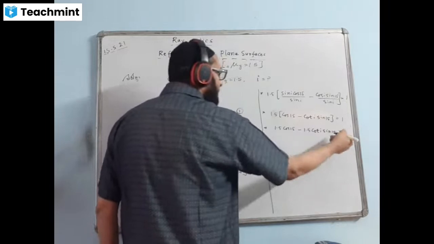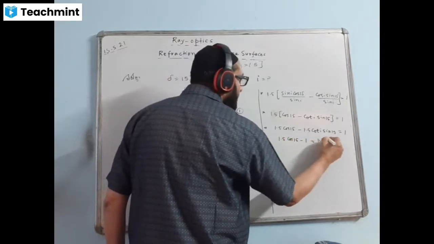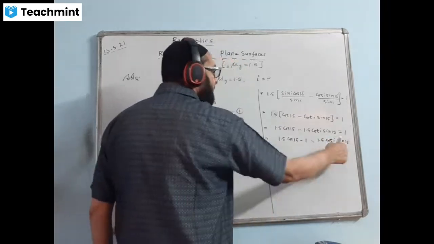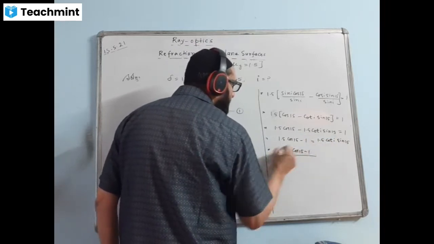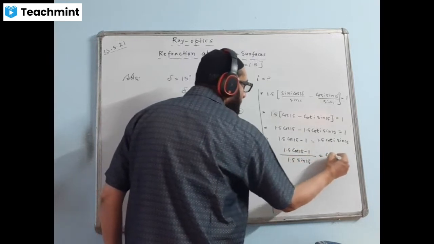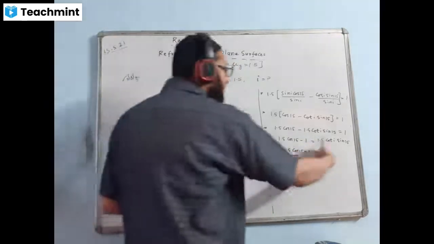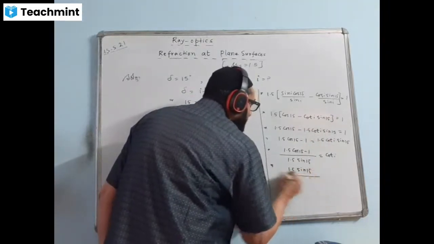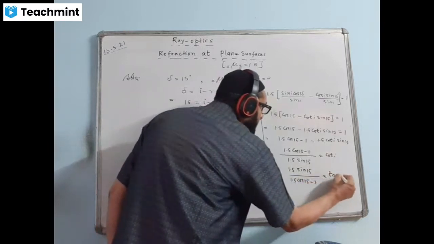This 1 I'll send that side and 1 I'll bring this side. Right? 1.5 cos 15 minus 1 is equal to 1.5 cot I sin 15. 1.5 sin 15 I'll bring down here. Cos 15 minus 1 divided by 1.5 sin 15 is equal to cot I. In calculator, cot I is not there. I'll change it to tan I by reciprocating both the sides. This will be reciprocal now: 1.5 sin 15 by 1.5 cos 15 minus 1 is equal to tan I.